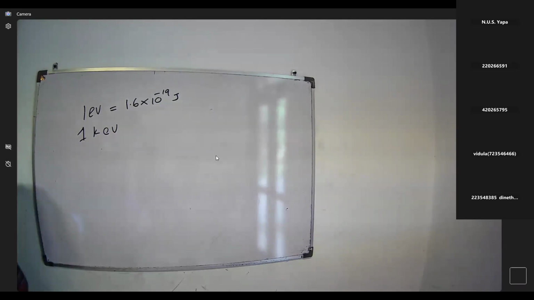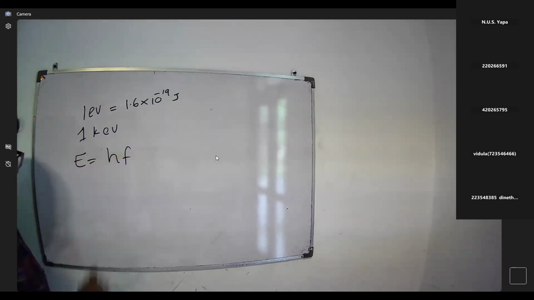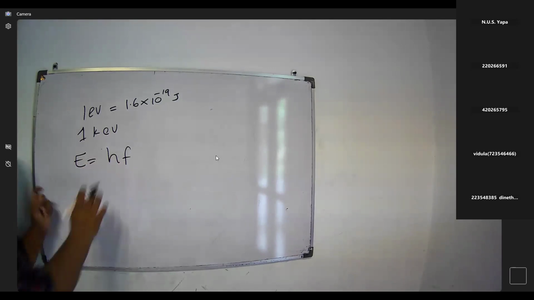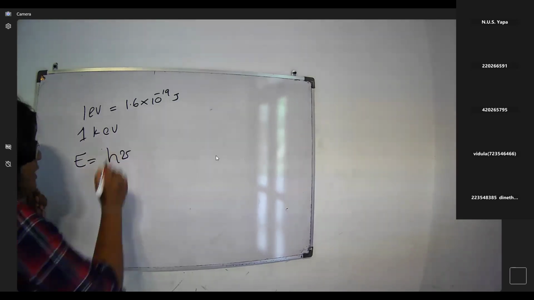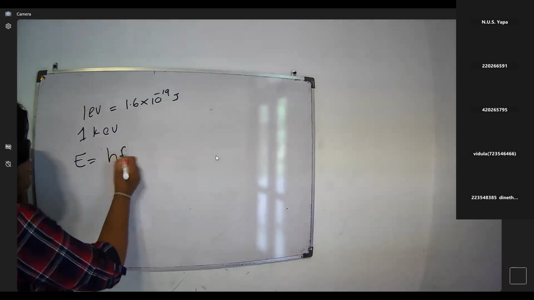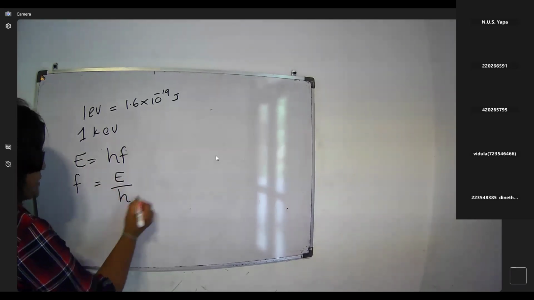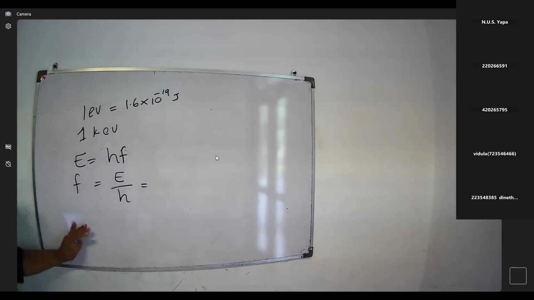We can use the equation E equals hf, the Planck equation. h nu or hf, we can use either one. I'm using hf, where f is the frequency. f is equal to E over h. We can find the frequency here.